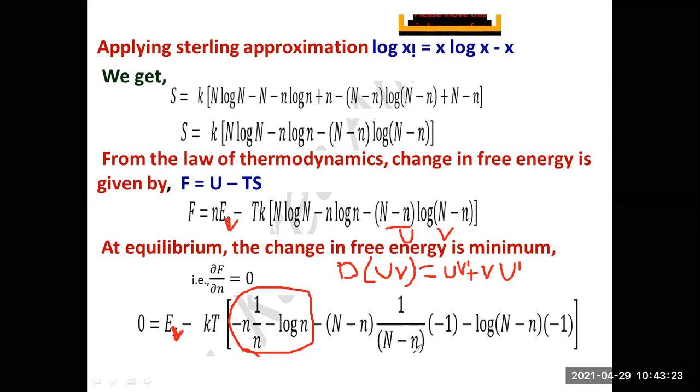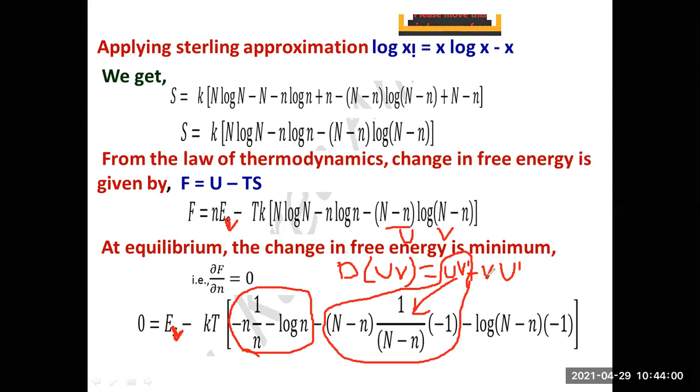Again, you have to differentiate. When you differentiate with respect to n, minus n gives minus 1. Clear? This part is over. This is your first term, the first part that we have done. Clear everybody? So here the u v dash we have done: capital N minus small n into 1 by capital N minus small n, and again differentiation gives minus 1. So u v dash is over.